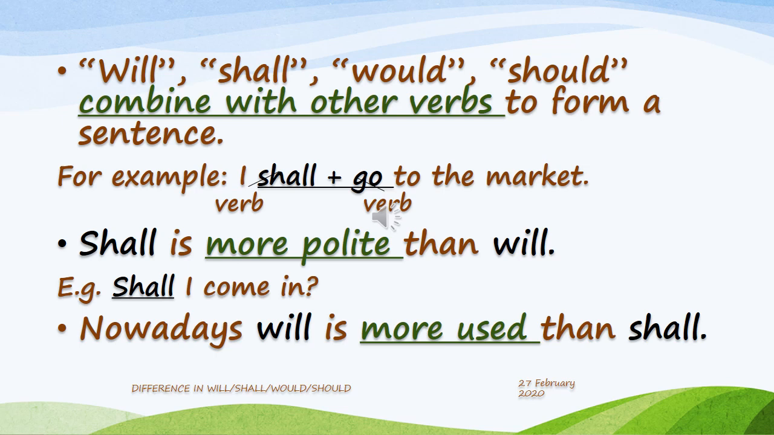Will, shall, would, should never stand alone in a sentence. They combine with other verbs to form a sentence. For example, I shall plus another verb, go to the market. So the sentence will be: I shall go to the market.